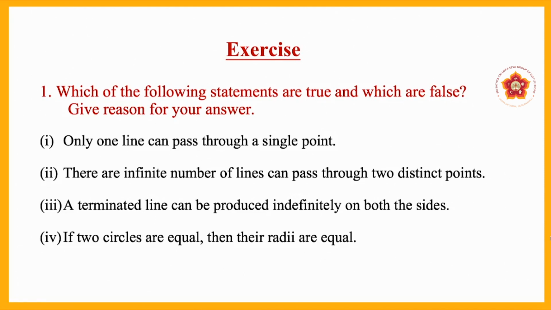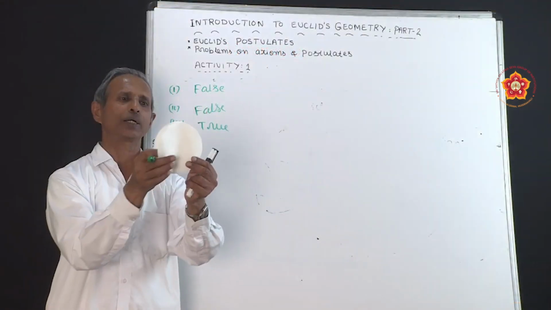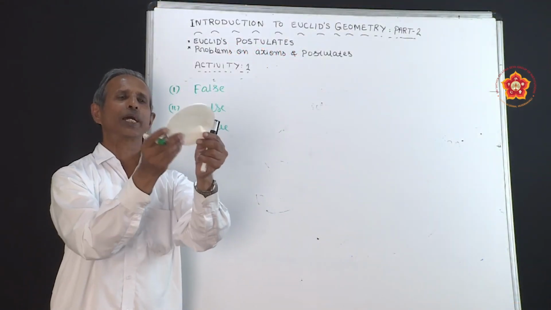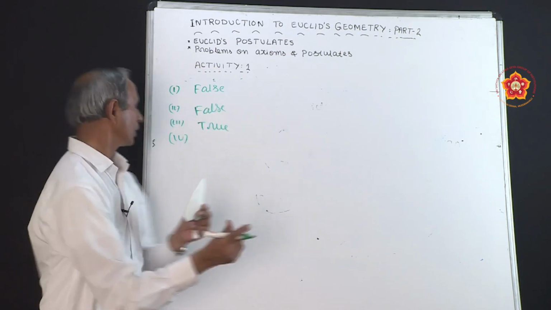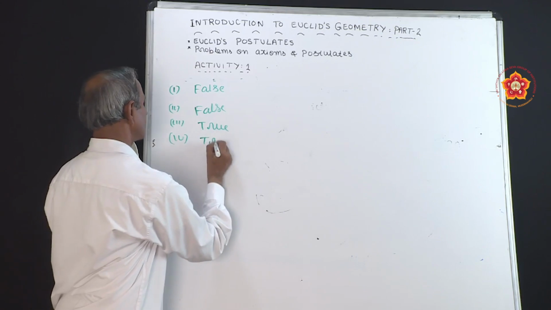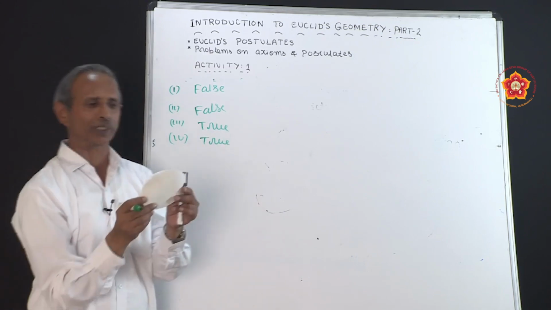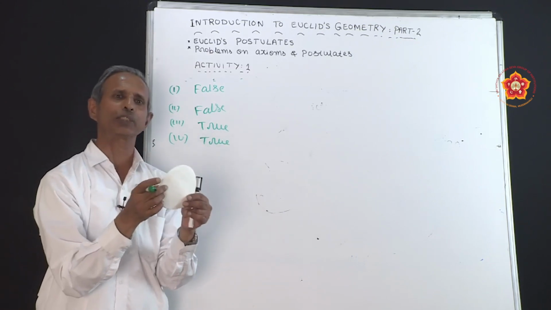Let us move to the fourth one. If two circles are equal, then their radii are equal. For that, we can compare the two circles. Now, look here, there are two circles. If you superimpose one circle on the other, they will coincide with each other. Therefore, this statement is true, because when they coincide, their radii should be the same.